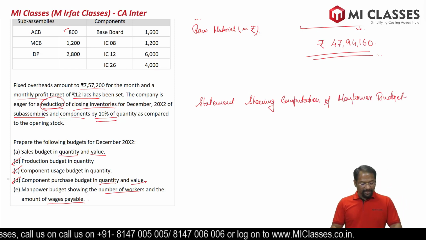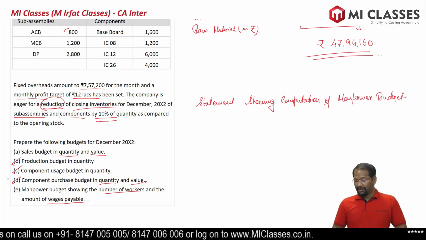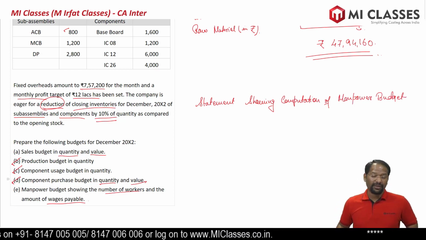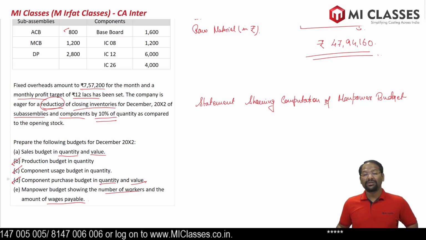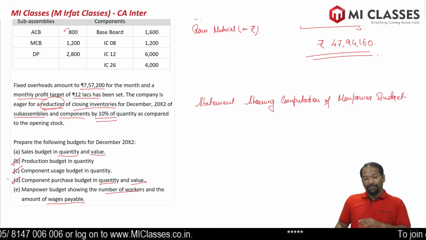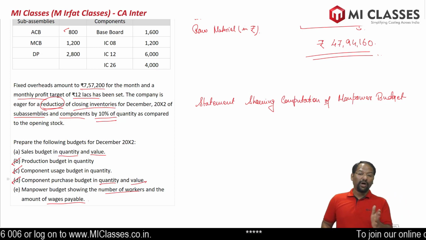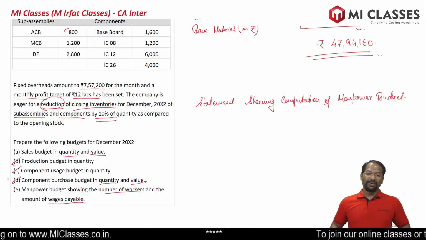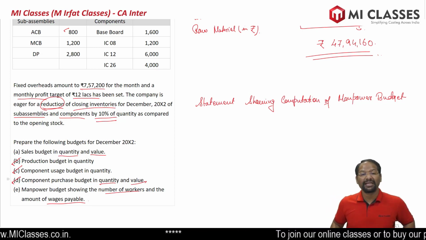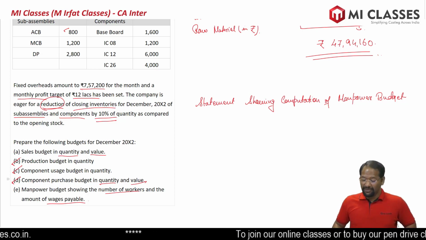It says number of workers and amount of wages payable. To calculate the number of workers required, we need to know how many units we are going to produce, and for producing that many units, how many labor hours we require. So first we need to find out how many labor hours we require.